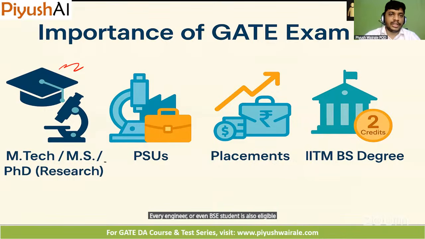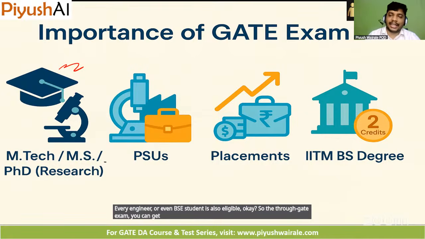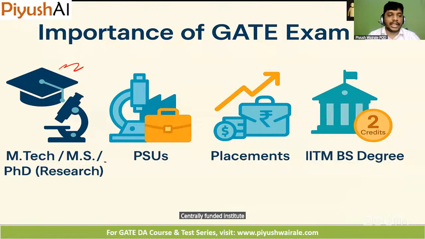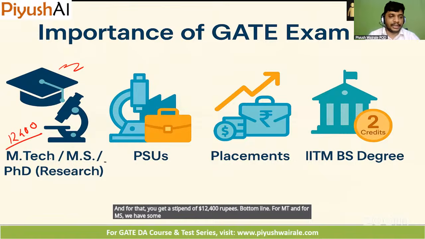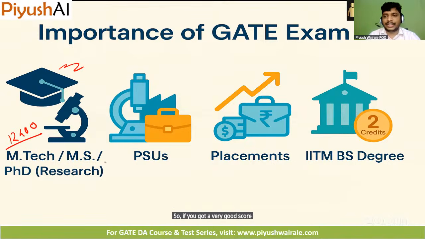Okay. So through the GATE exam, you can get admission in IIT, NIT, any centrally funded institute, or any private institute, right? For MTech, MS, and PhD research. And for that, you get a stipend of 12,400 rupees per month. For MTech and MS, we have some thousand rupees extra, I guess, right? So if you get a very good score, your chances of getting an MTech program are very high. Then you can also go for MS or PhD.